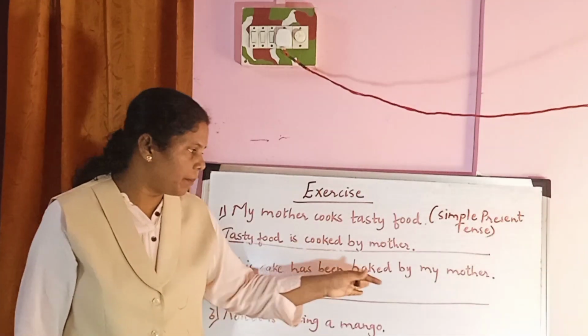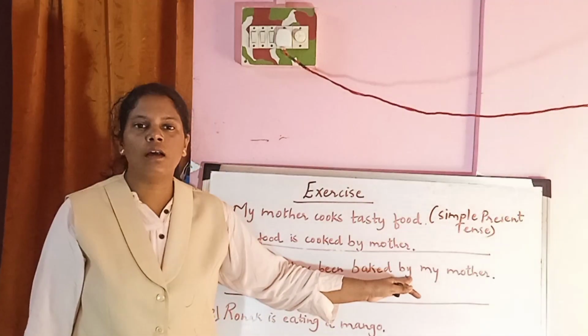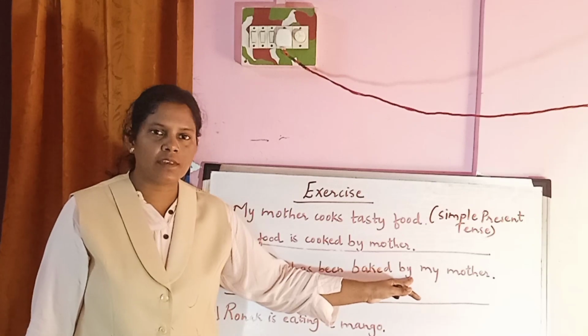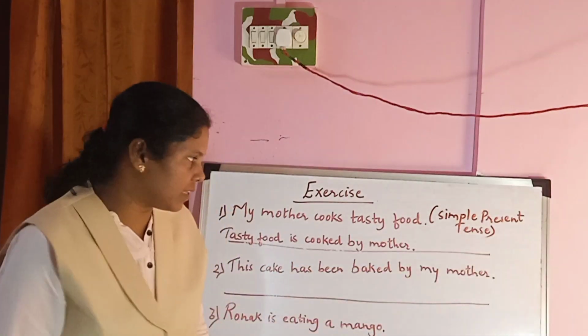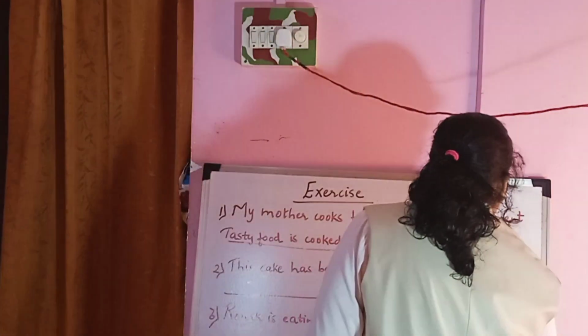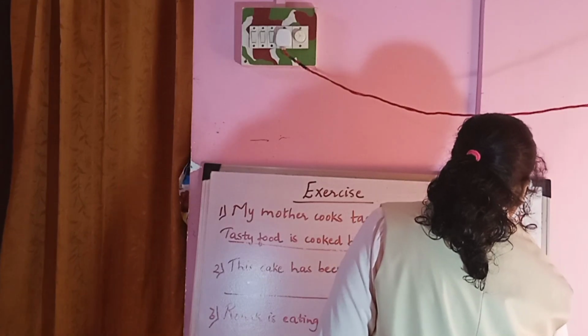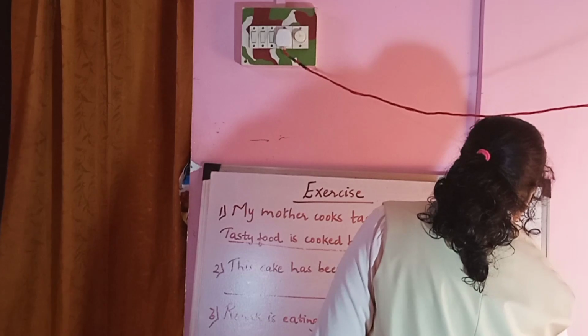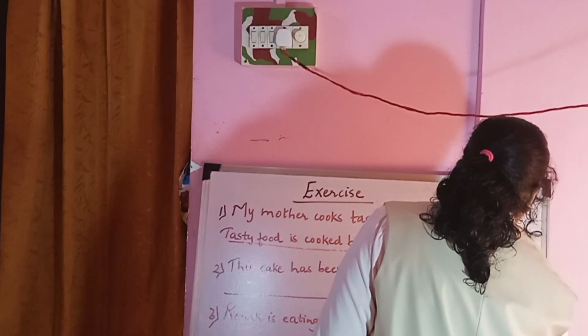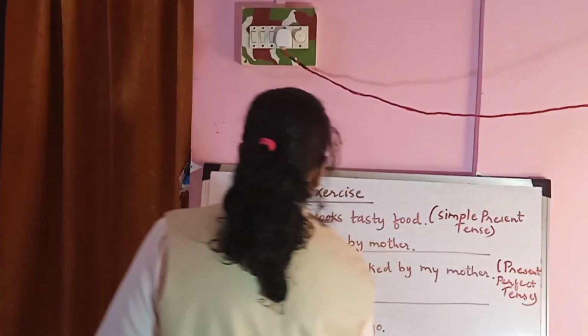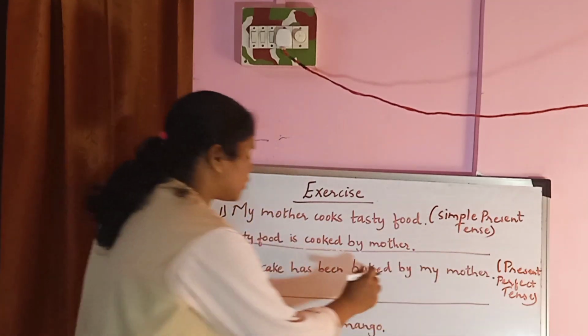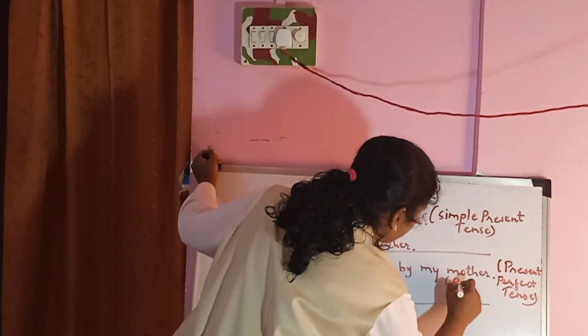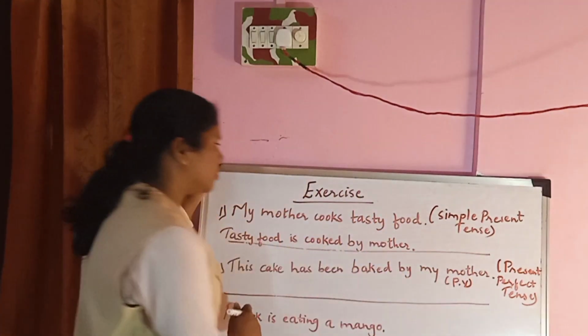This cake has been baked by my mother is in the present perfect tense. Present perfect tense, and this is active voice. This is passive voice. We will have to change it into active voice.